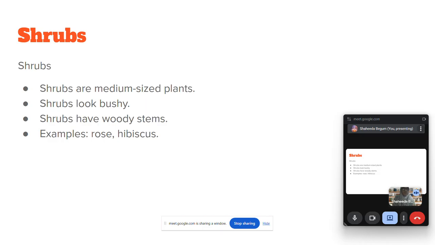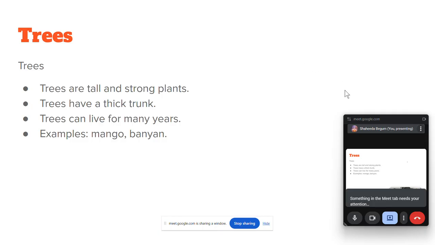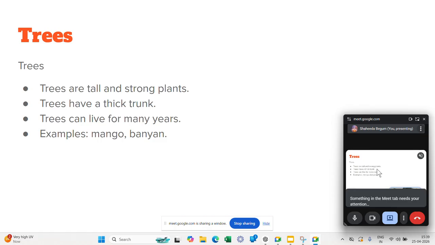Shrubs means medium-sized plants that look bushy. They have woody stems. And trees.